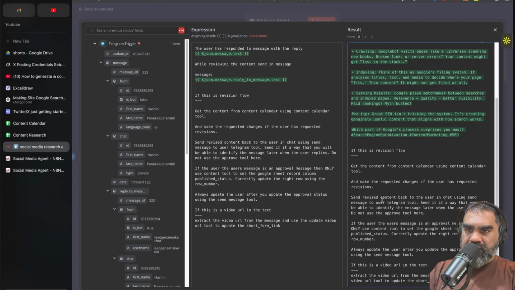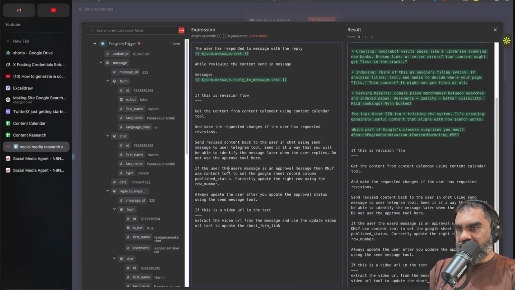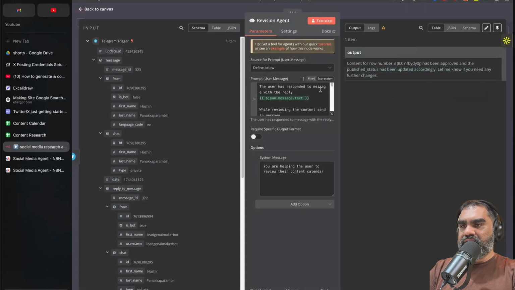Send the revised content back to the user in chat using send message to user Telegram tool. Send it in a way that you will be able to identify the message later when the user replies. Do not use the approve tool here. If the user's message is an approval message, then only use the content tool to set the Google Sheet record column publish status. Correctly update the right column. Again, copy this from our community.